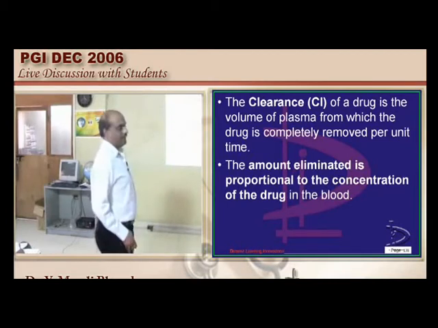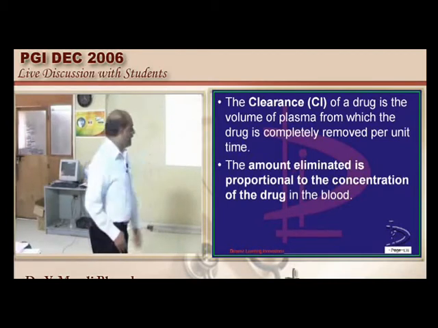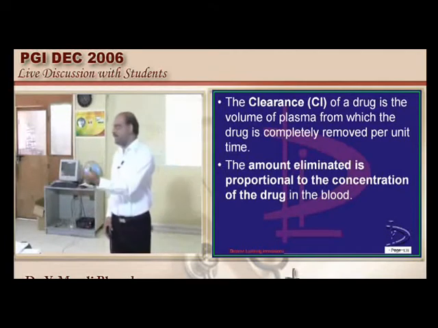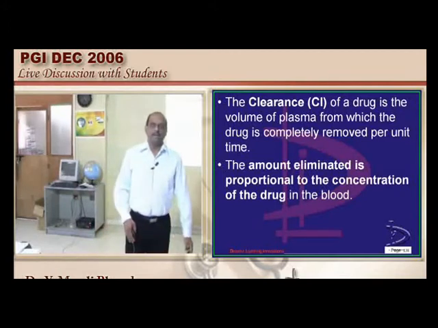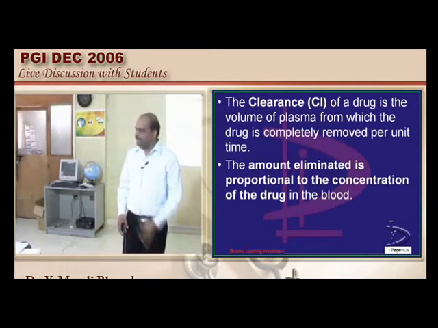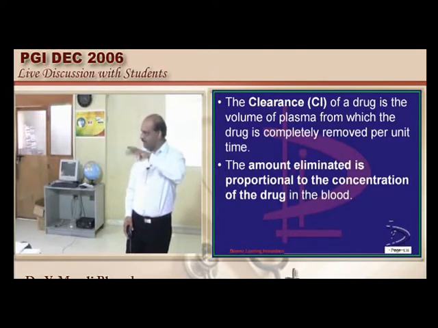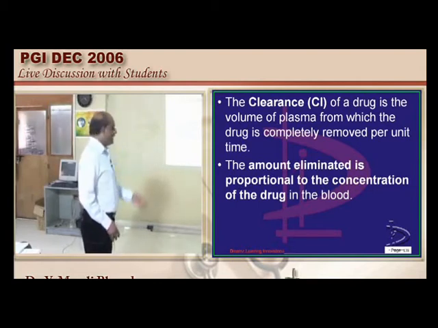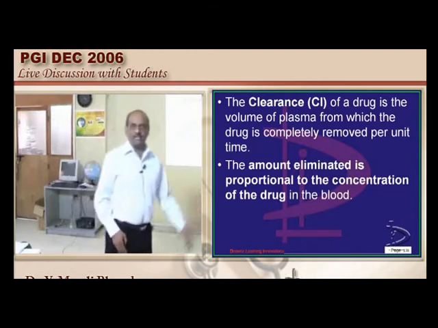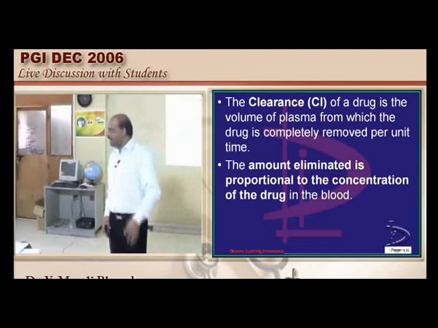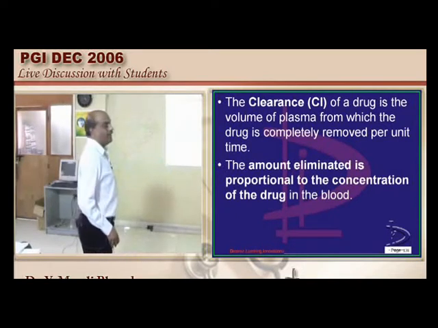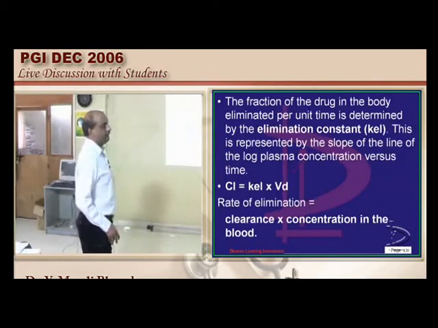Basically, what is clearance? It is the volume of the drug which is completely removed from the body per unit time. Suppose I say 10 ml per minute, it is the volume of the drug which is cleared from the body every minute. And this amount which is eliminated is proportional to the concentration of the drug in the blood. Naturally, the more the concentration, the more drug is eliminated per unit time. So clearance definitely depends upon the concentration of the drug also.